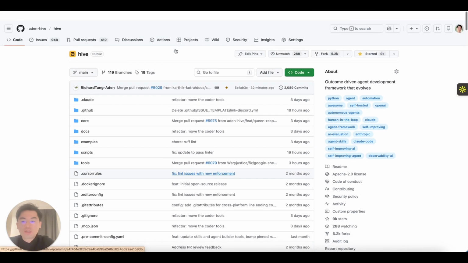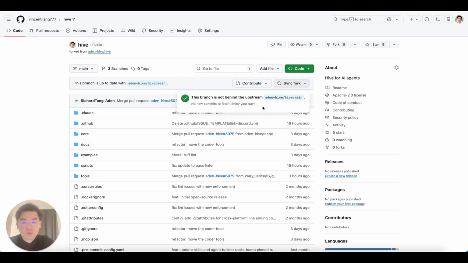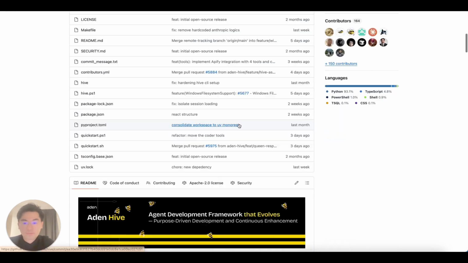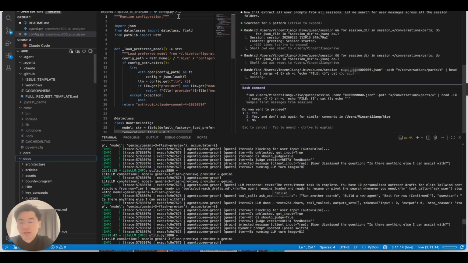So let me just walk you through and dive in. First of all, if you're an engineer or semi-technical, you probably need to understand how to create a fork. After you have created a fork of this branch, you can head to your fork and just sync your code. My personal fork is up to date, and then you just need to start your IDE. In this case, I already have something running.